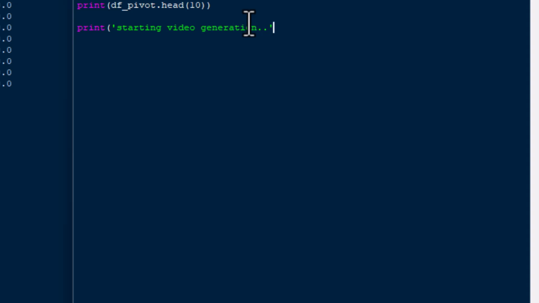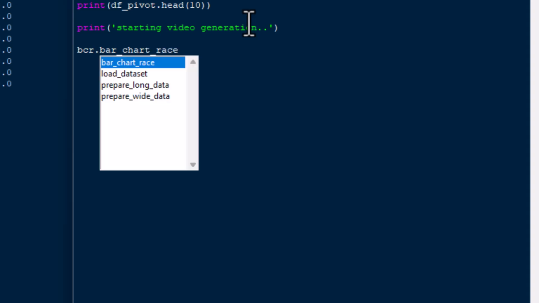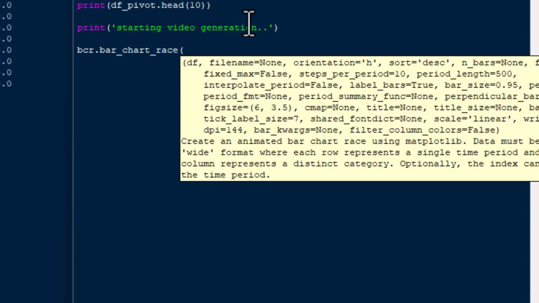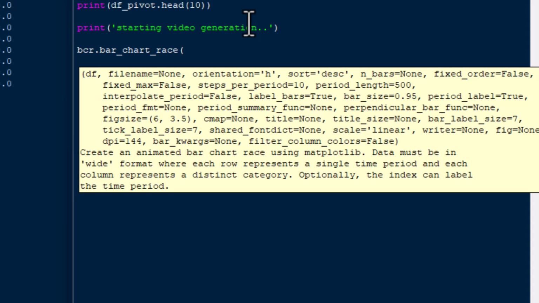And so before that starts, I'll give some feedback to our console and say I'm going to start this video generation, and then we're off to the races. So what we're going to do is we'll say bcr.bar_chart_race, and that's going to give us all of the options that we have for our bar chart race, and it does it all in one command.